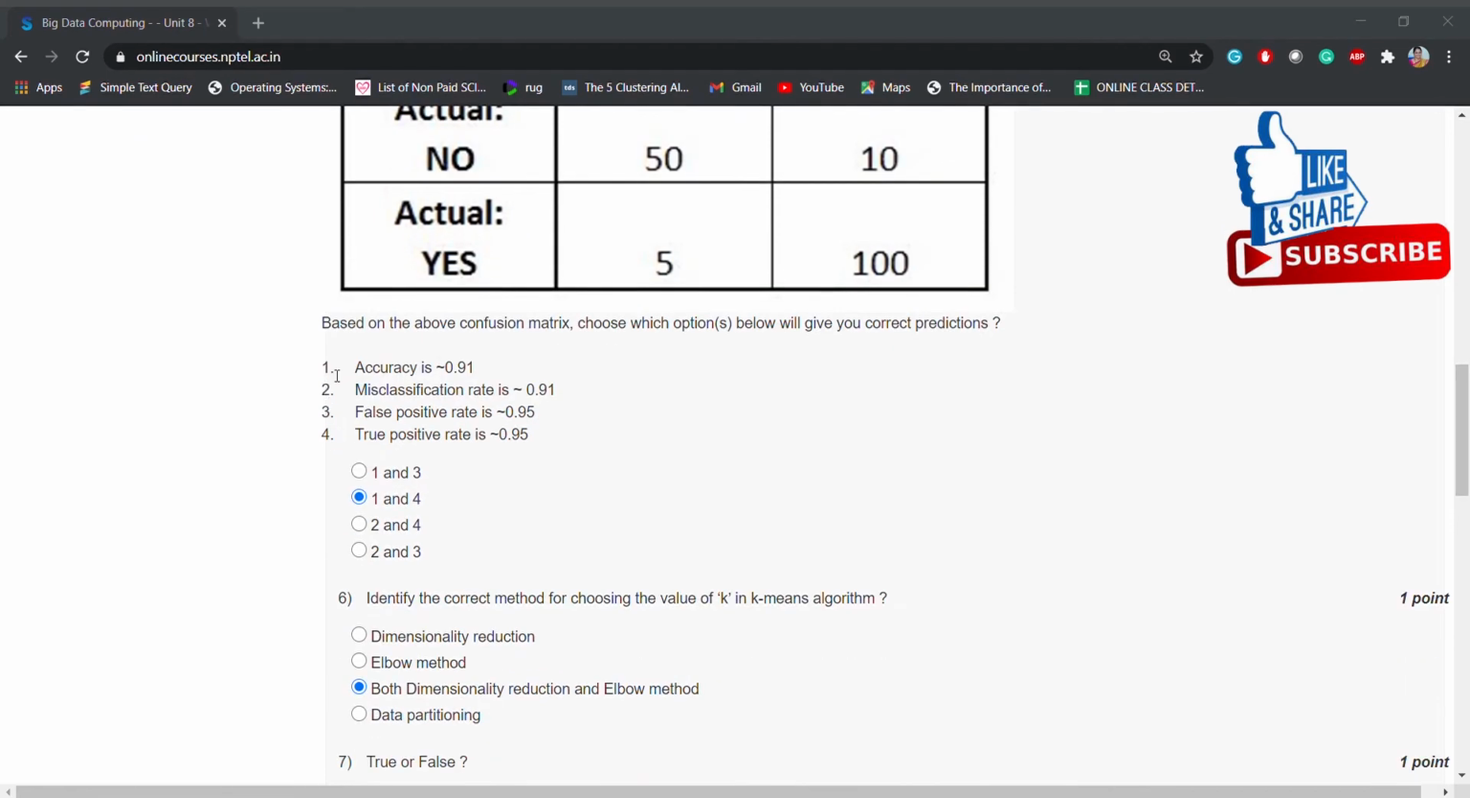Based on the above confusion matrix, choose which options below will give you correct predictions. Accuracy is approximately 0.91, misclassification rate is 0.91, false positive rate is 0.95, true positive rate is 0.95, and the option is 1 and 2. Accuracy is 0.91, true positive rate is 0.95.